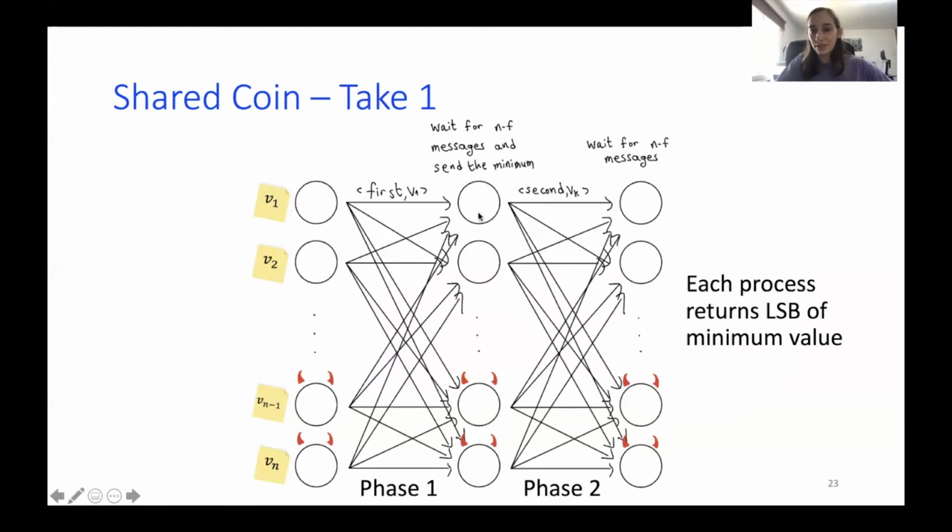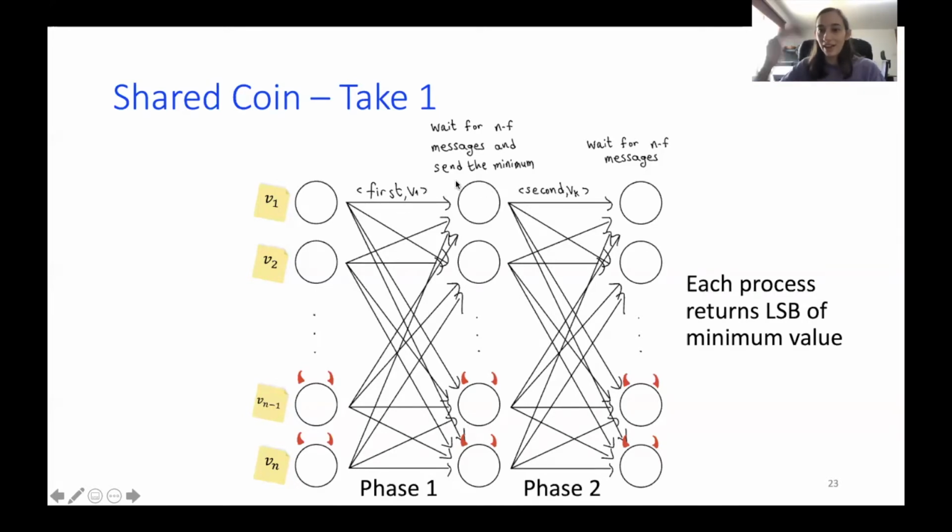And as in asynchronous protocols, we can't wait on a timeout because we don't know the delay of messages. So we need to wait for n minus f messages before we can move on. Why we can't wait for more than n minus f messages is because f of them might be faulty and may never respond again. We don't know. We can't be sure how the Byzantine processes will behave. So what we do is we wait for n minus f messages. Then we pick the minimum value we heard of during the first phase.